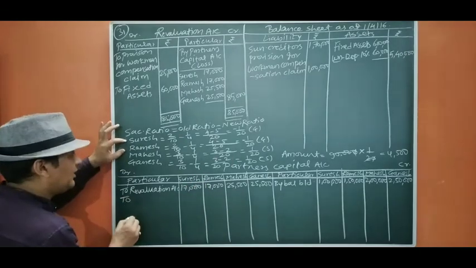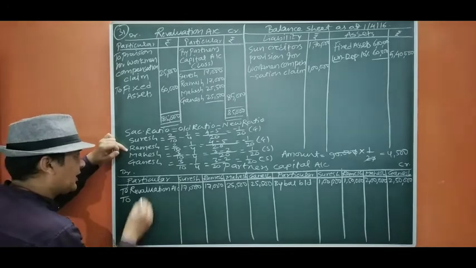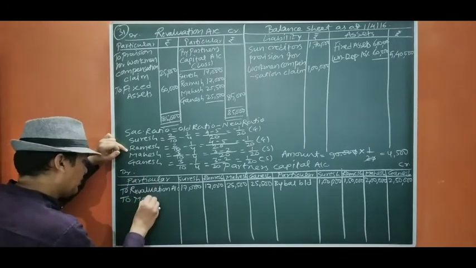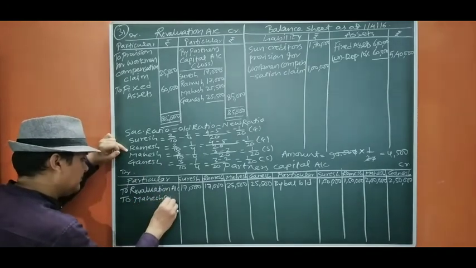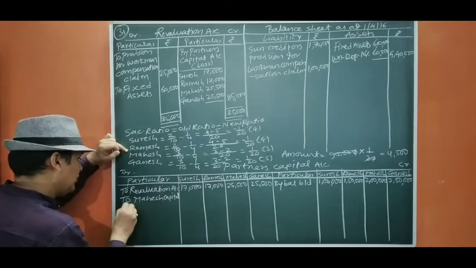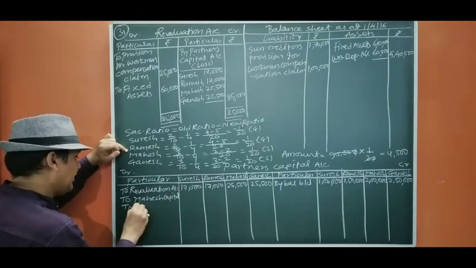So we are going to write Suresh capital account debit, Ramesh capital, to Mahesh capital, to Ganesh capital.